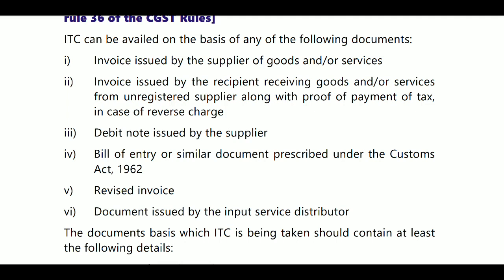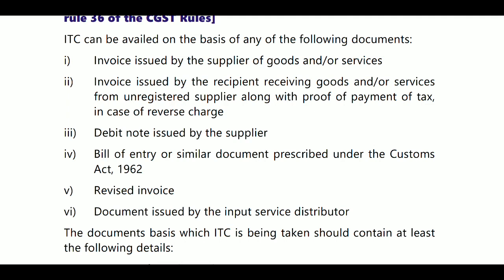What are those conditions? ITC can be availed on the basis of any of the following documents. He must have some documents. What are the documents he must have? An invoice issued by the supplier of goods and services, and an invoice issued by the recipient receiving goods or services from unregistered suppliers along with proof of payment of tax in case of reverse charge mechanism. In case of reverse charge mechanism, the invoice is from the recipient; in case of forward charge mechanism, the invoice is from the supplier.